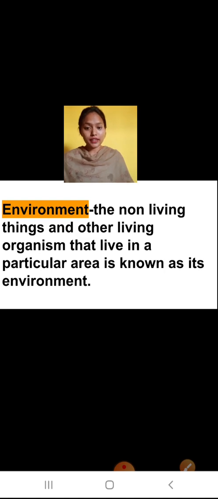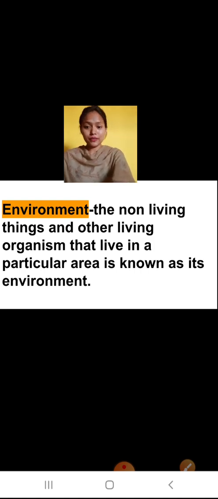As we know, in the hilly areas the pine cone trees will be there, in the desert cactus trees will be there, and in the areas that are near to seashores there will be coconut trees, and in those areas we can find the crabs. In the mountain areas we can find the goat, yak and all, and in the deserts we can find the camel. So different organisms are living in different environments. The environments of different animals are different, and they have some features inside them, due to which they can survive in these environments.